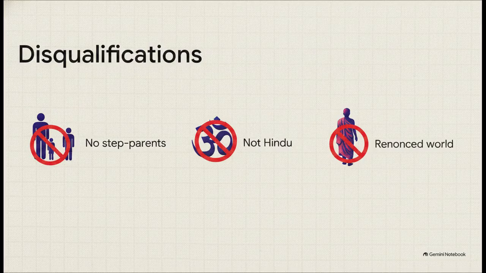You also absolutely need to know who cannot be a natural guardian. Section 6 lays out some strict disqualifications. First off, the terms father and mother strictly exclude step-parents. Step-parents do not get natural guardian status here, no matter what. Plus, a person completely loses their right to be a natural guardian if they cease to be a Hindu, or if they completely renounce the world, like, say, becoming a sannyasi. Because, let's be real, it's pretty hard to manage a minor's estate from a secluded cave in the Himalayas. These are classic standard exam traps just waiting to trip you up.